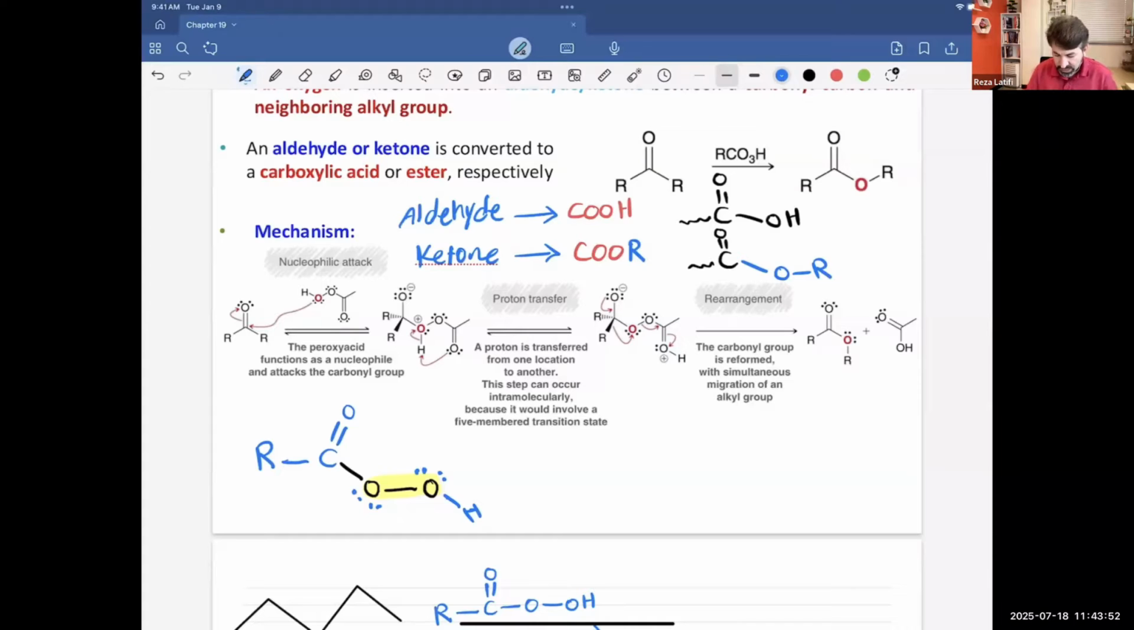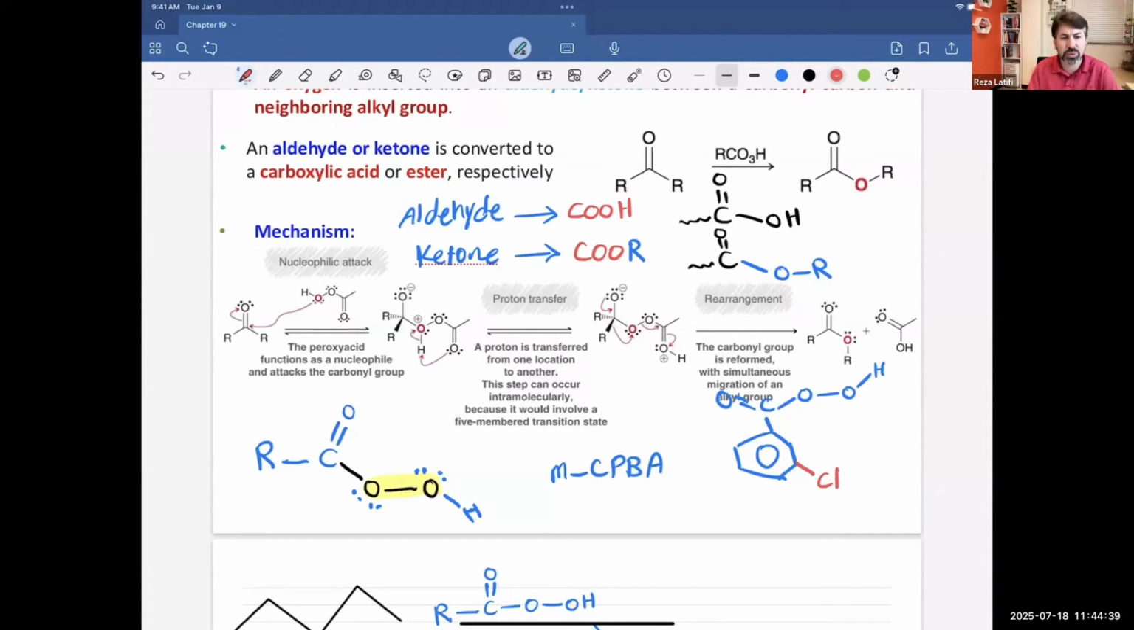And the most common peroxy acid is meta-chloroperbenzoic acid. And for the structure, we have a benzene ring, and a carbonyl group, and the carbonyl is attached to oxygen, another oxygen, and then hydrogen. So that's the functional group of the perbenzoic acid. But it says meta-chloro, so on the ring we have ortho, and then meta, and in the meta position we have a chloro atom. That's the most common peroxy acid that we use in chemistry.